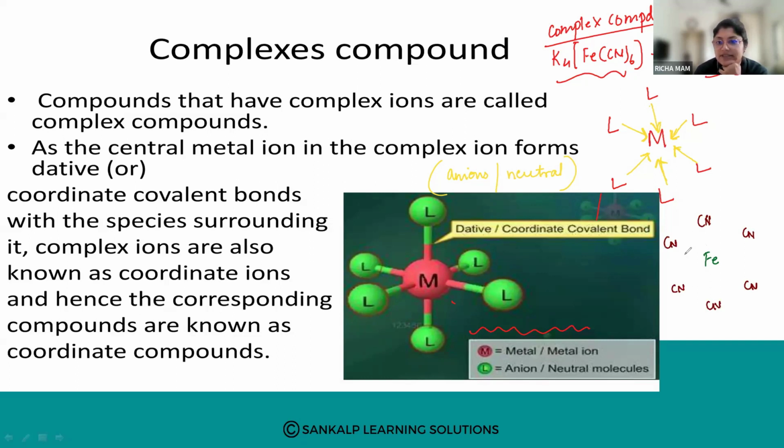So these are our 6 CNs. And your complex is there with a charge of minus 4. Because you are not writing K4, you have to write minus 4 here. So this is our coordination compound. Is it clear how to write the coordination compound? In the center your metal will be there, and the ligands surround the metal, forming a coordinate bond or dative bond. Such compounds are called coordination compounds. Is it clear?